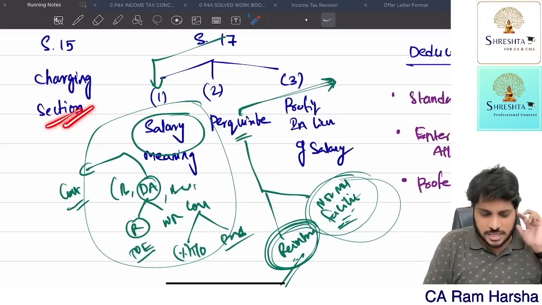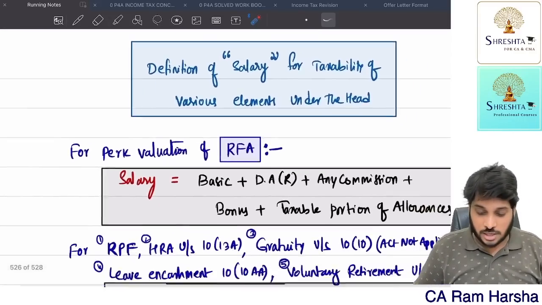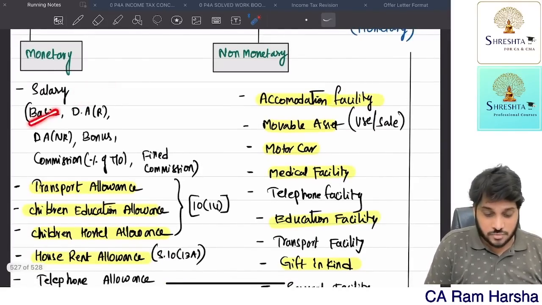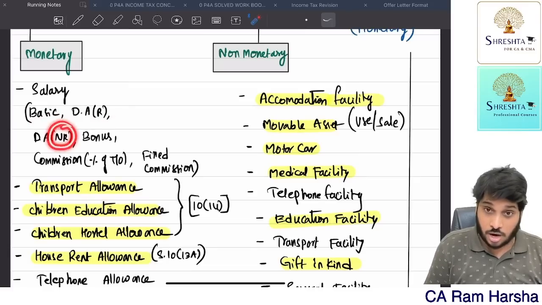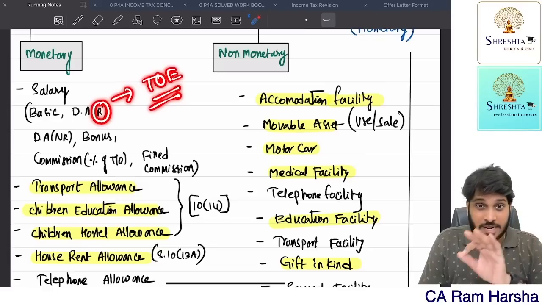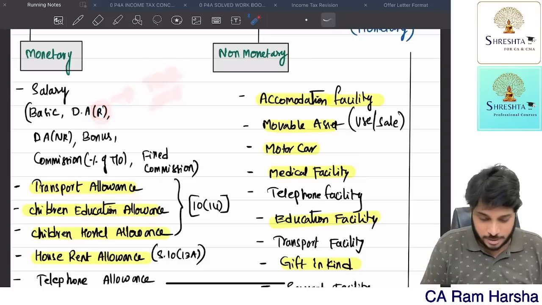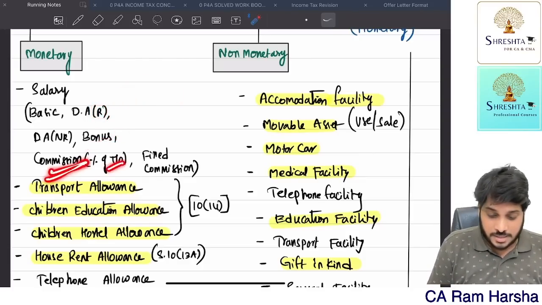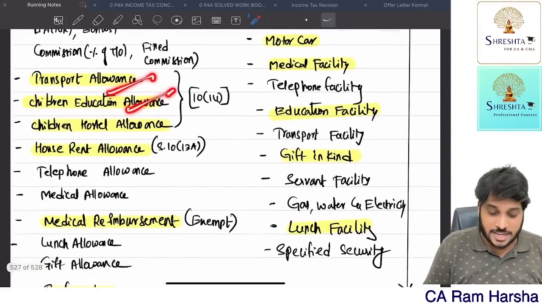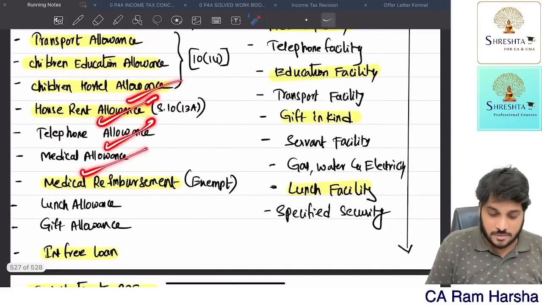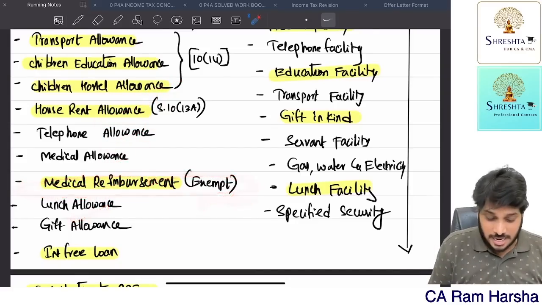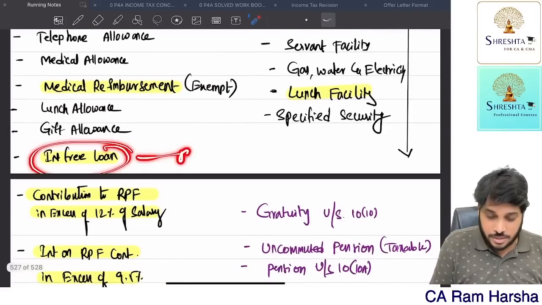I hope now you understood the charging section briefly. Getting it? Now, what are all the elements that are there in salary? You have something called salary, which includes basic, DA, whether for retirement or not for retirement. Retirement is also expressed as terms of employment. In the exam, they may give you DA for retirement benefit, or within brackets, they may give you terms of employment. Bonus, commission, whether it is a percentage of turnover or fixed commission, everything is a monetary benefit. Transport elements, children education elements, children hostel elements, HRA, telephone elements, medical reimbursement. Remember, reimbursement is a perquisite. Lunch allowance is a salary. Gift allowance is a salary. Interest free loan is a perquisite.